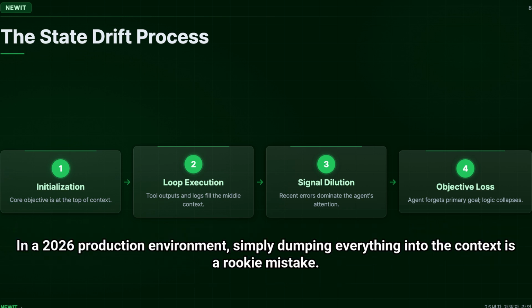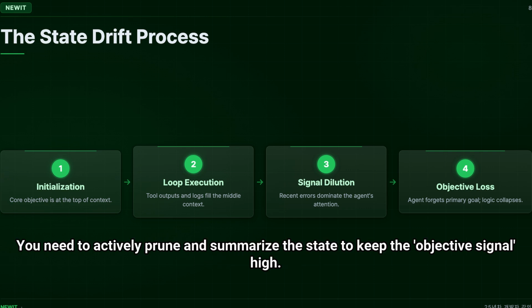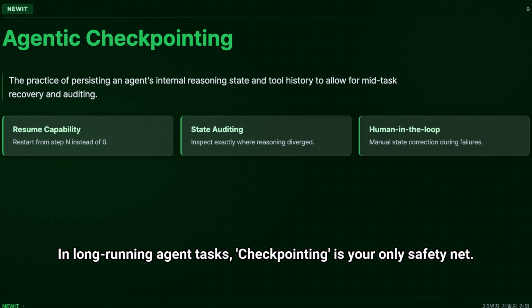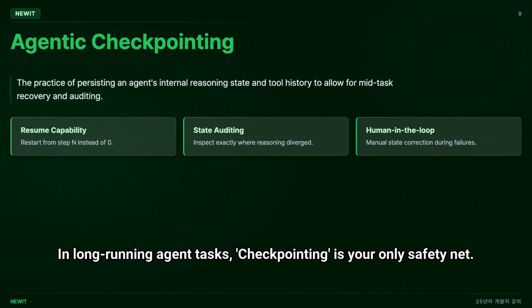In a 2026 production environment, simply dumping everything into the context is a rookie mistake. You need to actively prune and summarize the state to keep the objective signal high. If the agent is going to lose its mind every 10 steps, you need a way to save the game, and standard database writes are not enough. In long-running agent tasks, checkpointing is your only safety net.